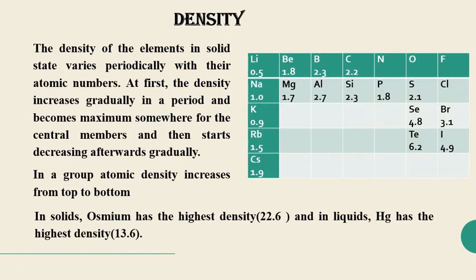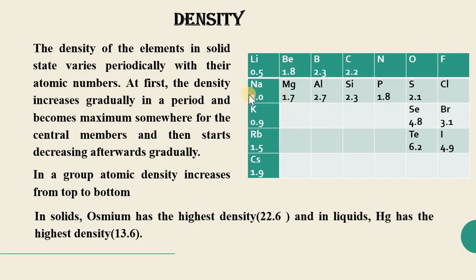Density. The density of the elements in the solid state varies periodically with their atomic numbers. If we are talking about a period, the density increases gradually and becomes maximum somewhere for the central member and then starts decreasing gradually. Like here the examples are given.